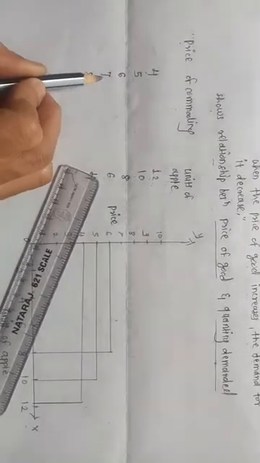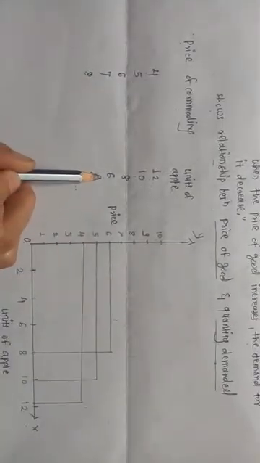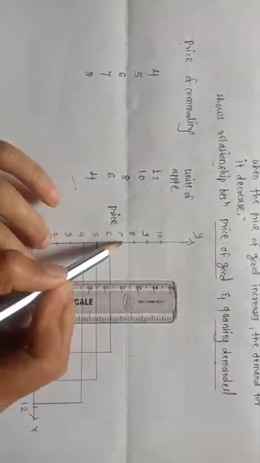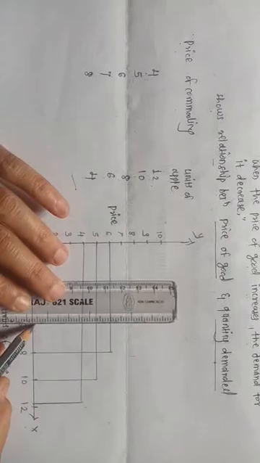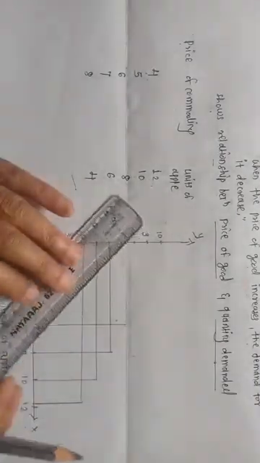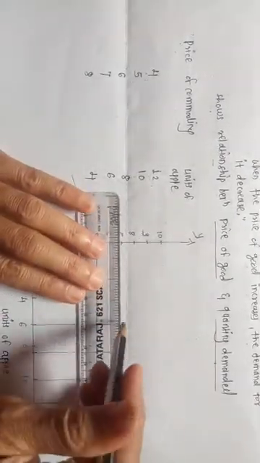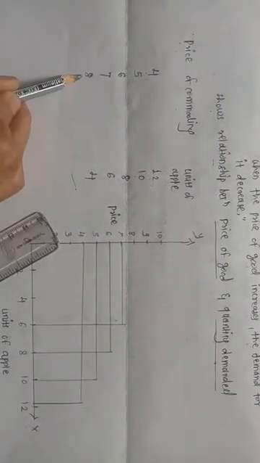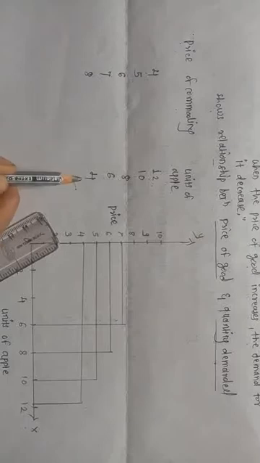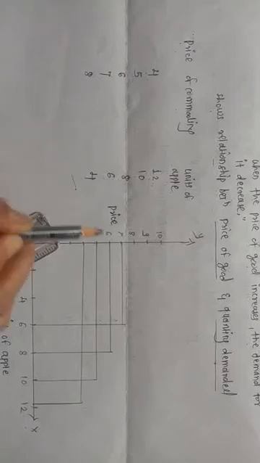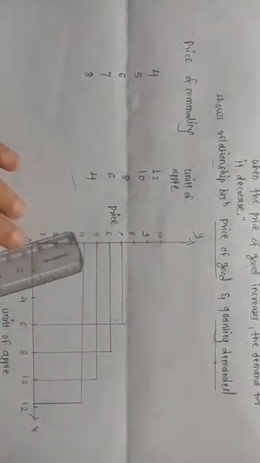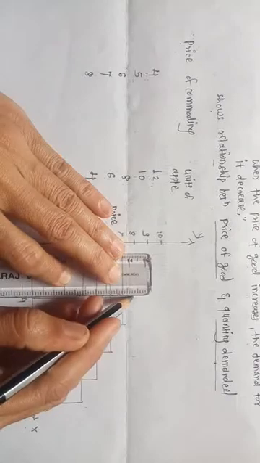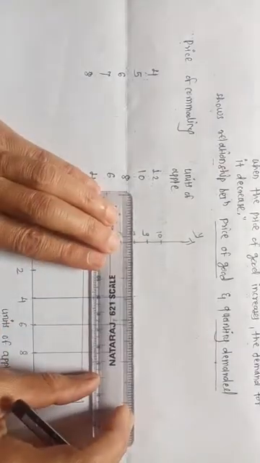At rupees 7, the consumer demanded 6 units of the apple. And at rupees 8, the consumer demanded 4 units of the apple.